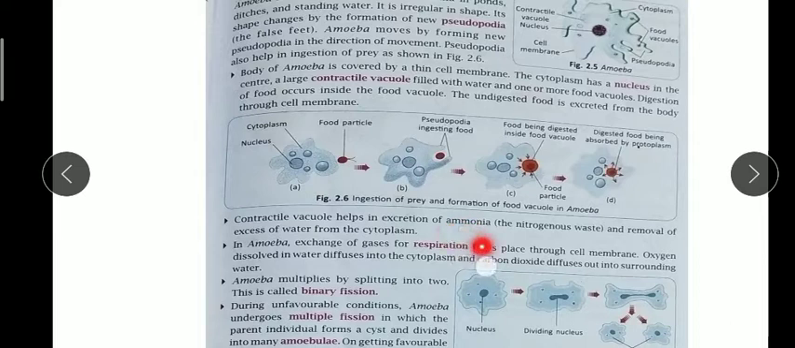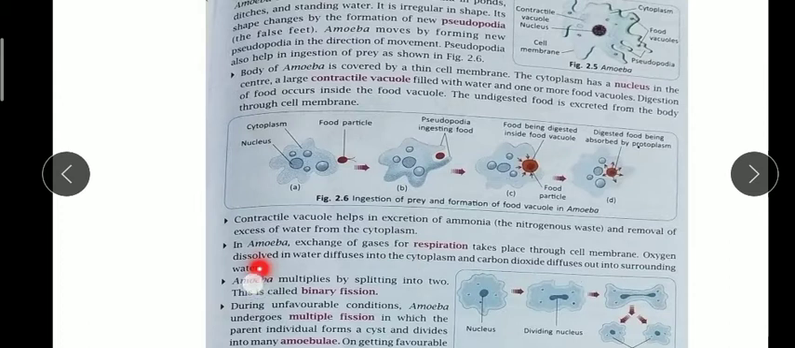Remember this thing, you can underline also. Contractile vacuole helps in the excretion of ammonia. Ammonia is a nitrogenous base, NH3, and the removal of excess water. So excess water is also removed from the cytoplasm along with the ammonia.